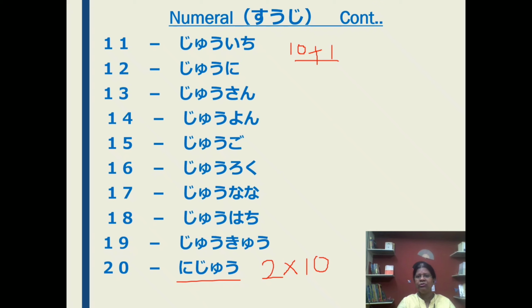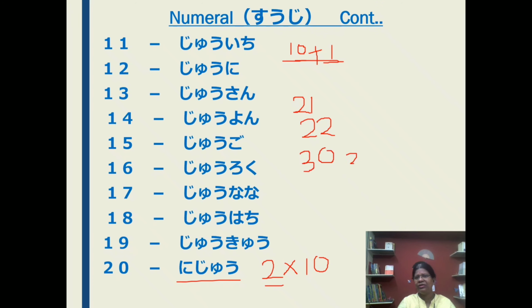When niju comes, it is 2 into 10. So the 2 reading comes first, then the 10 reading. But for the teens, the 10 reading comes first, then the 1 to 9 reading. Like this you say niju, nijuichi, niju ni.